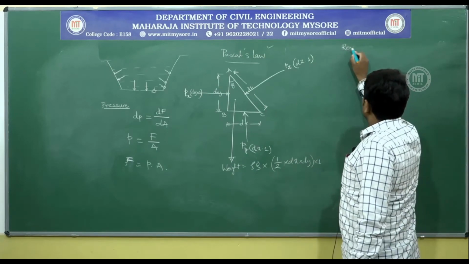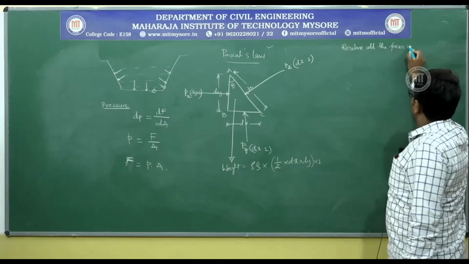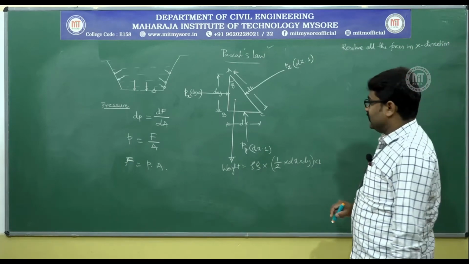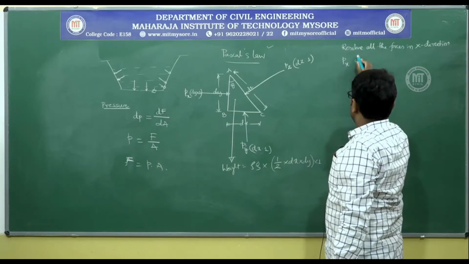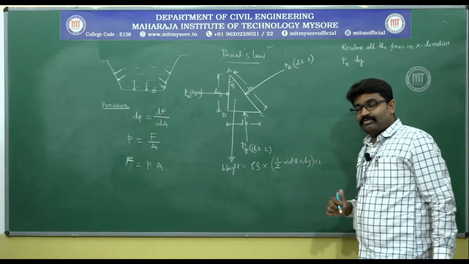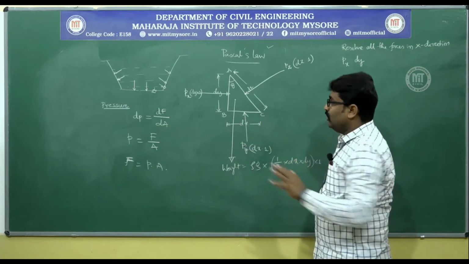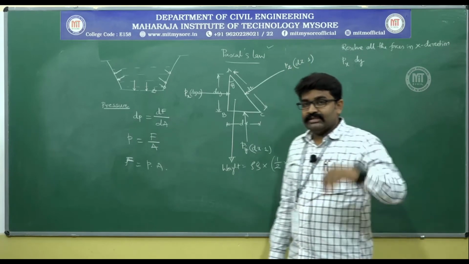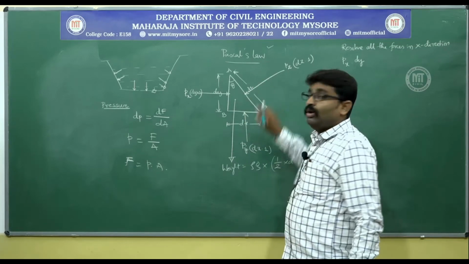So, resolve all the forces in x direction. Which are all the forces you have in x direction? If you observe here, it is Px into dy. Px into dy is the force you have in x direction. Do you have any other force in x direction? See, this is Py into dx, it is in y direction. So, it does not come in the way of x direction. You have Pz into dz, which is neither horizontal nor vertical. That means you will have to break this into components.